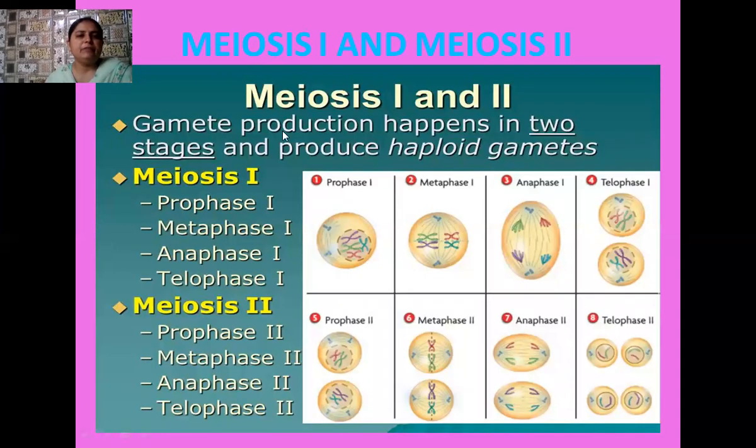So here I have given one flow chart in which we have compared all stages of meiosis 1 with meiosis 2. You can go through this diagrammatic flow chart and learn how the chromosomes or chromatids get separated.